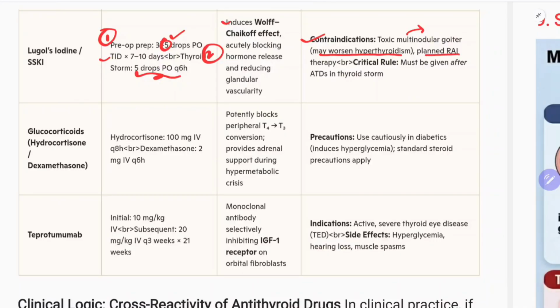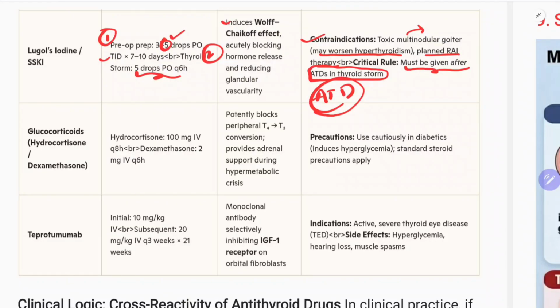Planned radioactive iodine therapy is also a contraindication. Critical rule: in thyroid storm it must be given after antithyroid drugs. So you can give it in toxic multinodular goitre, in Graves' disease also, and in thyroid storm, but the condition is you should give this after the antithyroid drugs, to restore the Wolff-Chaikoff effect.